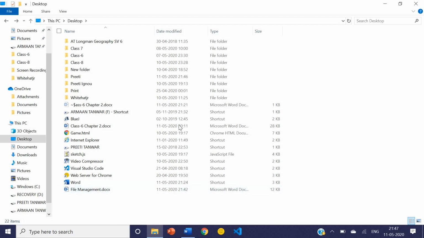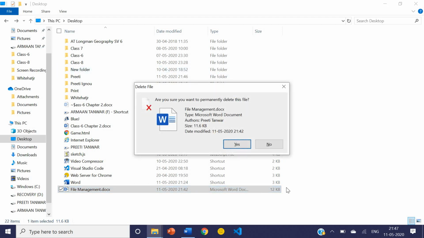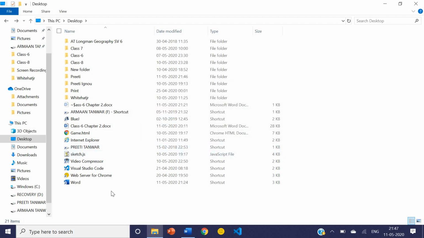Now the next is delete. How to delete a file? Now this file you want to delete. When you click on delete, where will it go? It will go to the recycle bin. And if you want to delete it permanently, what will you press? You will press Shift Delete to permanently delete. When you press Shift Delete, it will ask you, are you sure you want to permanently delete the file? Yes. So the file will be permanently deleted.